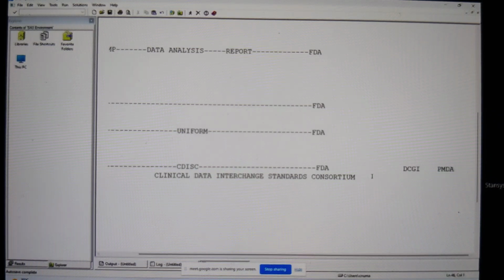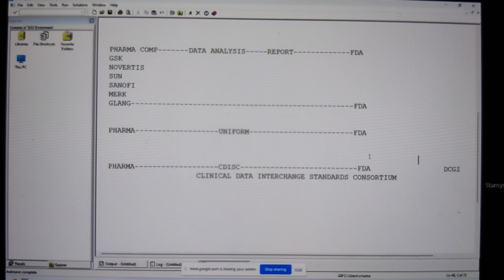Now, we have one more organization called ICH, International Conference on Harmonisation of Technical Requirements for the Submission of Regulatory Guidelines for clinical devices or drugs for human use. And what will this ICH do? ICH will try to create a harmony between the countries' regulatory bodies. Do you understand the difference between what CDSCO is doing and what ICH is doing? CDSCO works between the pharma companies and FDA, and ICH works between different countries' regulatory bodies. It creates a harmony, a uniformness between the different countries' regulatory bodies.